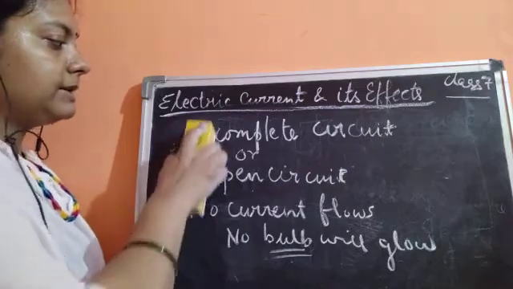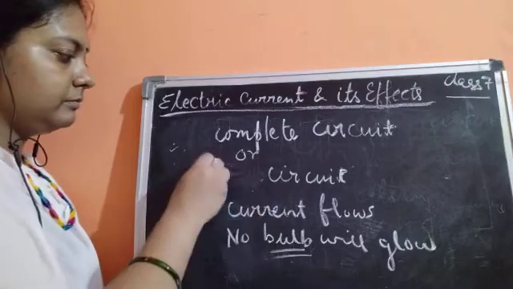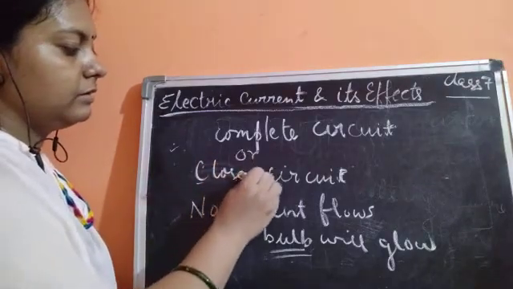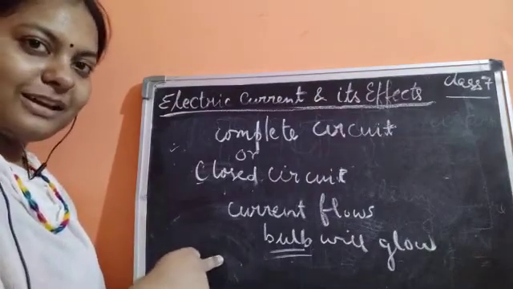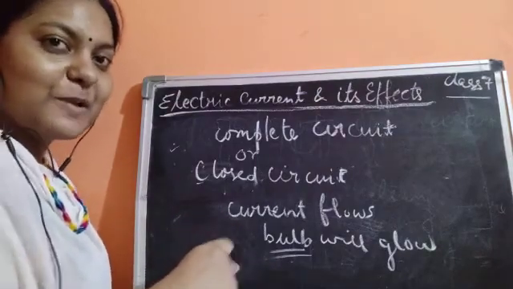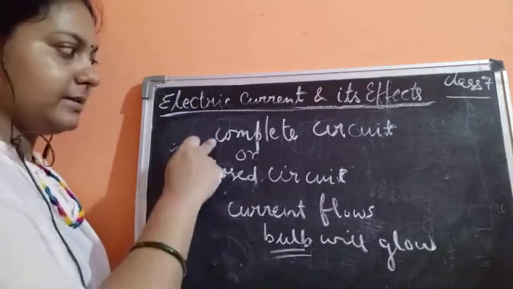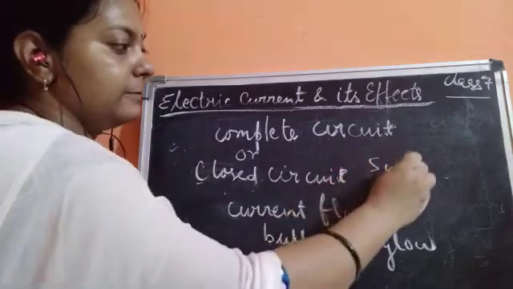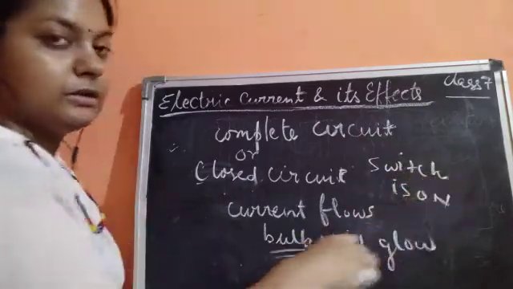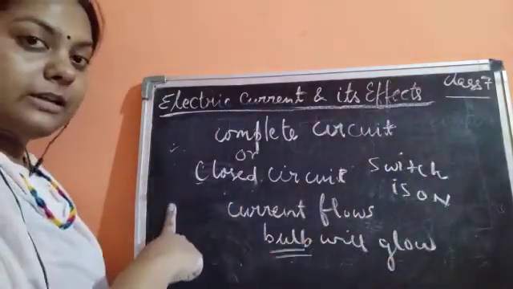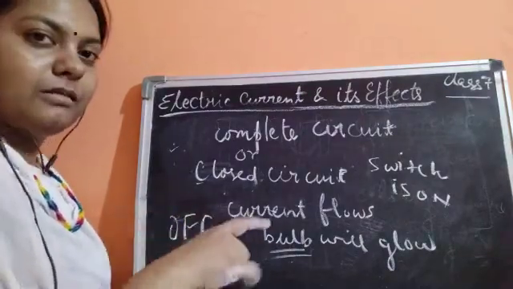And what about a complete circuit? A complete circuit means it is a closed circuit. Current flows and the bulb glows, because of which this circuit is said to be a closed circuit, or a complete circuit. Here the switch is in the on condition. Please remember, when it was incomplete, the switch was in the off condition, so no current was flowing and no bulb was glowing.